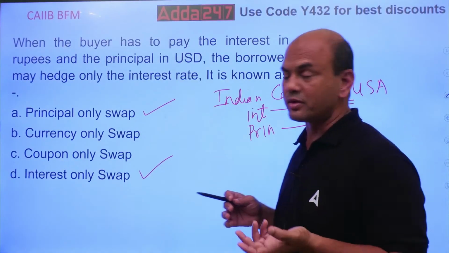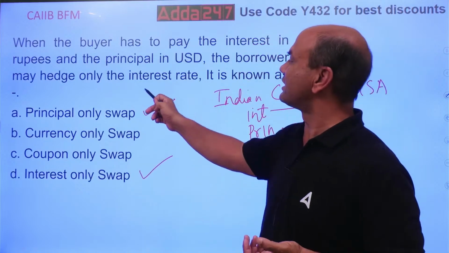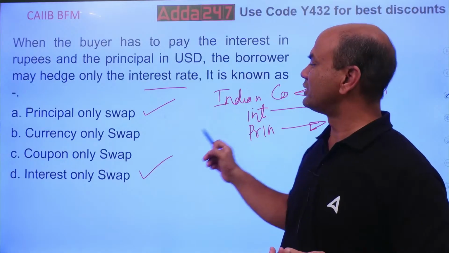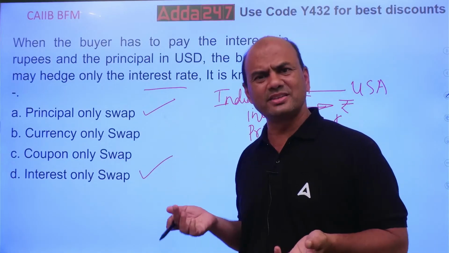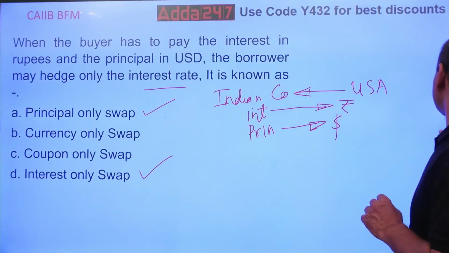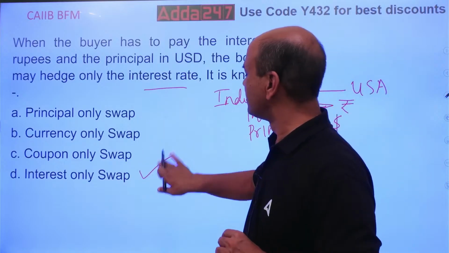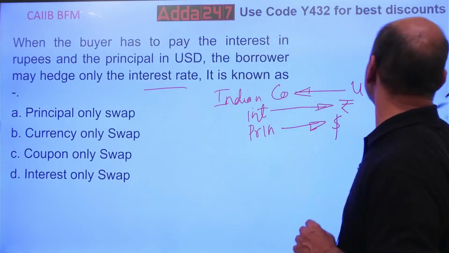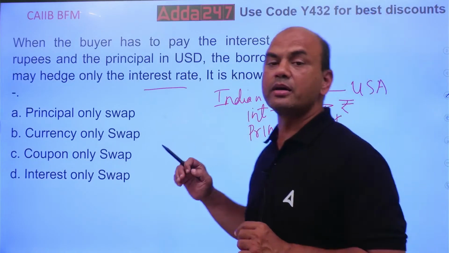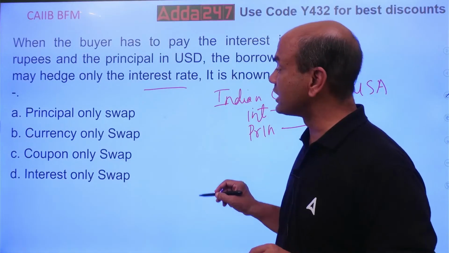Some of you might have thought that no, interest rate, the name itself, interest is to be paid. Interest is to be paid in rupees. So interest only. Simple, isn't it? Both are wrong. Okay, what is the answer then? Both are wrong over here. See, here this person has to pay compulsory interest. Compulsory interest means what? It's called a coupon.